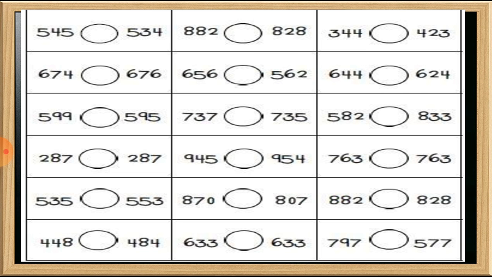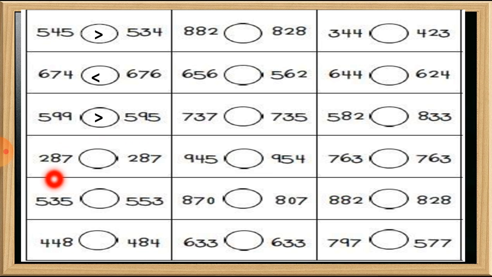Let's see this: here is 545 and here is 534. So 545 is the bigger number. Next one, 674 and 676. So 676 is the bigger number. Here 599 and 595. So 599 is the bigger number. Here I put this sign.